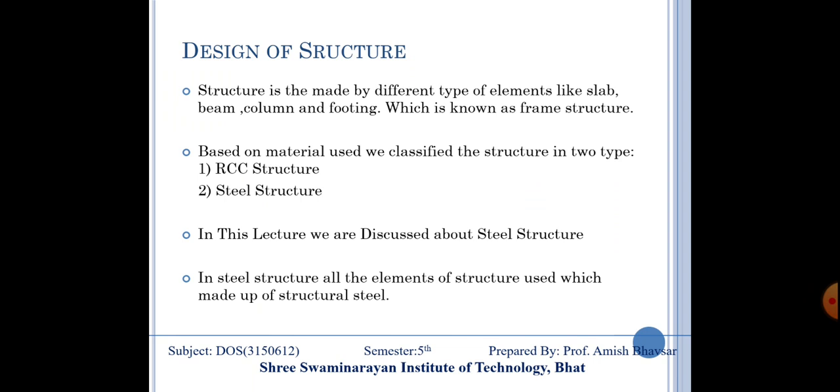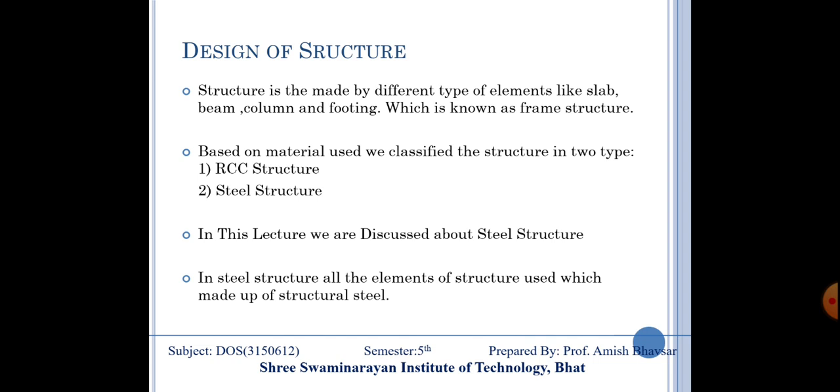Structure is the combination of different elements like slab, beam, column, and footing, which is like the skeleton of the human body. Means, in the human body, the skeleton is important for the stability of the body. Same way, in a building structure, the structural components are most important for the stability of the building.